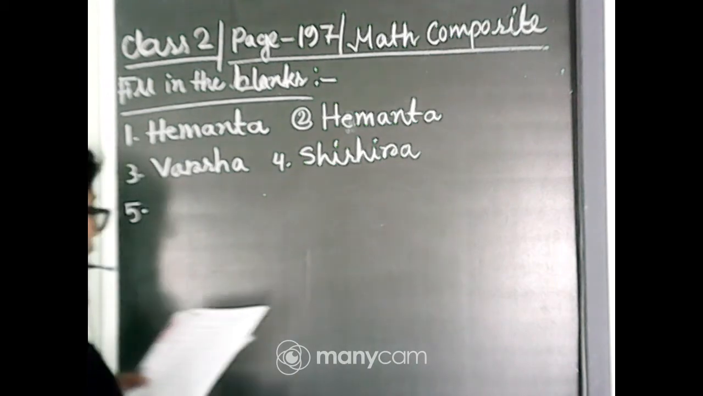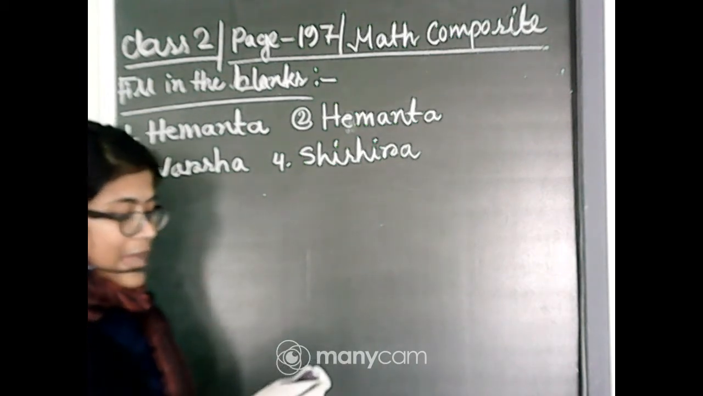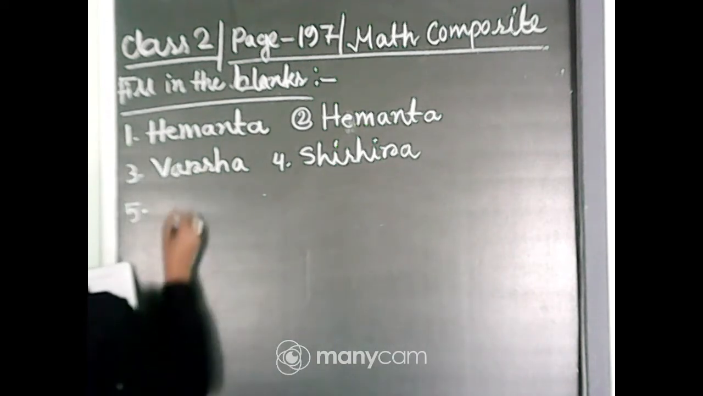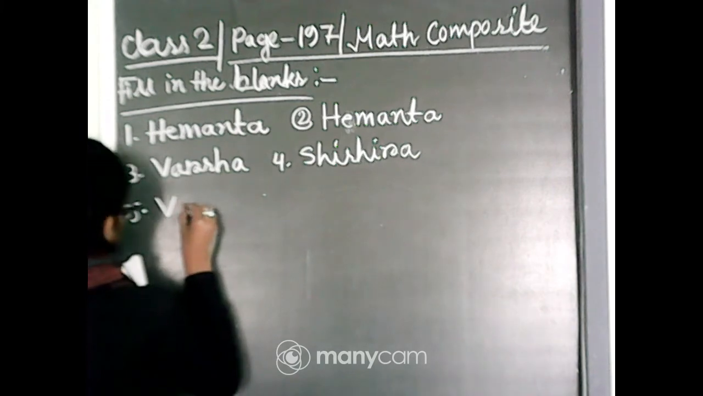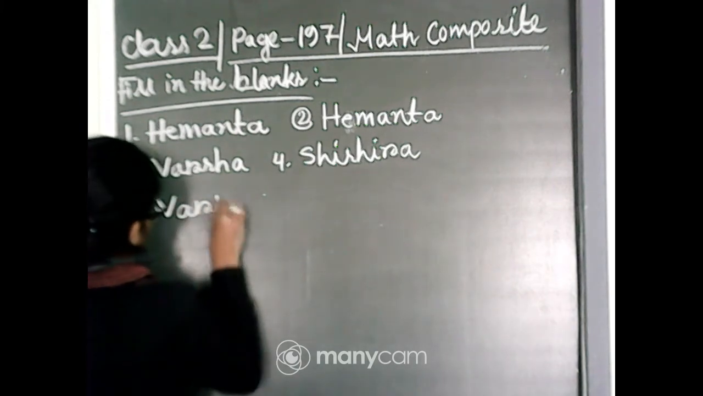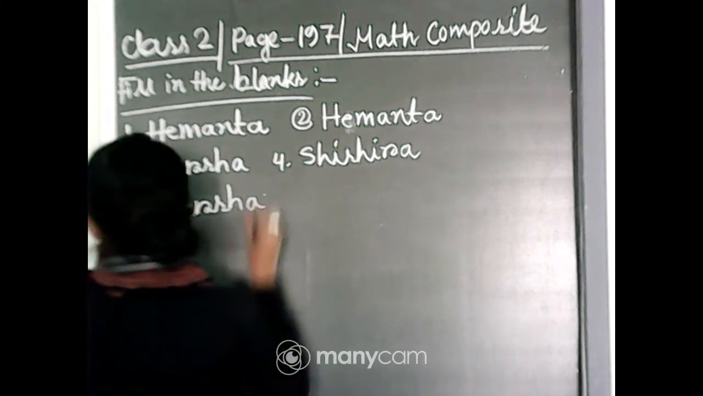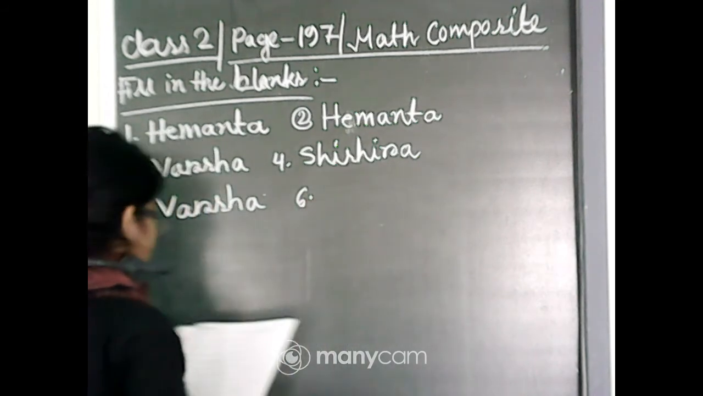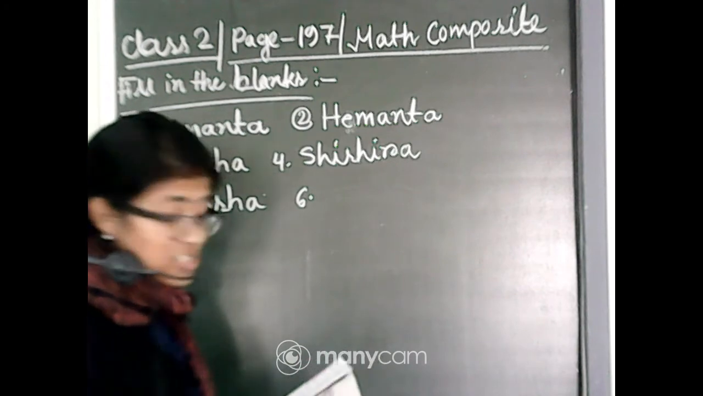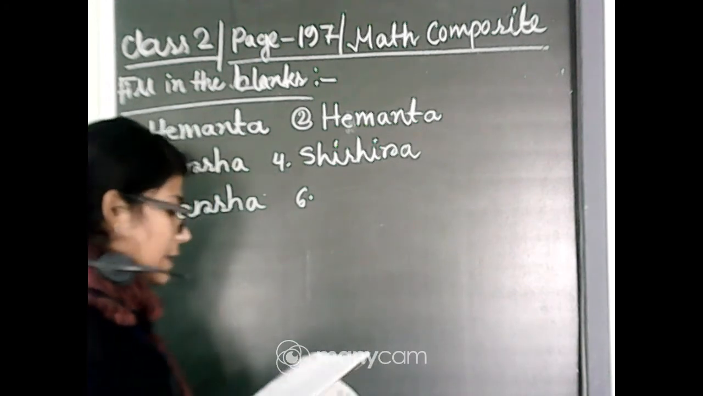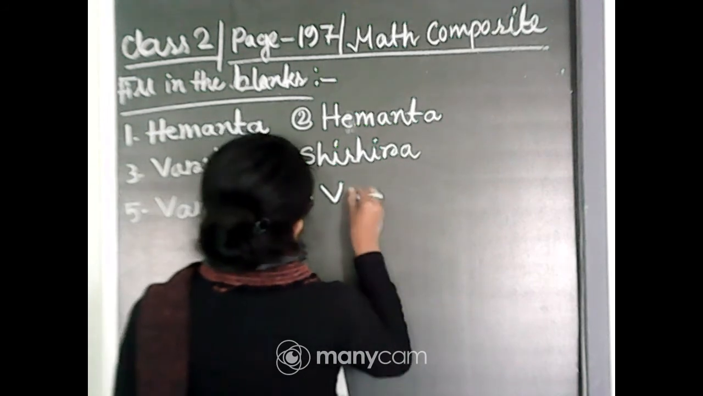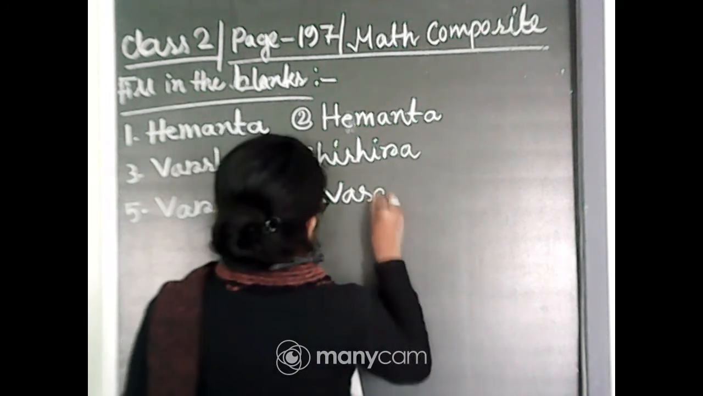Number 5: Sharoda comes between dash and Hemanta. So Sharoda comes between Varsha and Hemanta. Number 6: in March and April, it is Basanta season. Basanta.